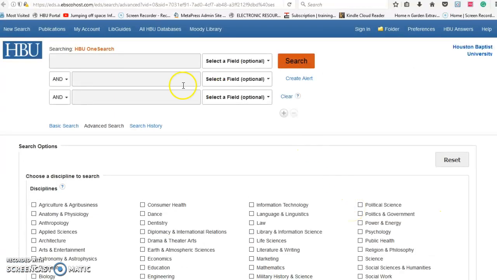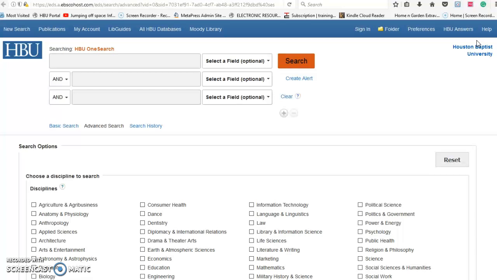Now when you first log in here from off campus, you're going to see a yellow bar across the top up here. You'll need to log into that with your HBU portal information, login password, or the my.hbu.edu information to be able to open up the full text of articles. Sometimes when you pull up an article in here, it will have something like, let's just say something like full text finder in green. When you click on that, it'll take you to a different database or a website out there where you can get to the full text.